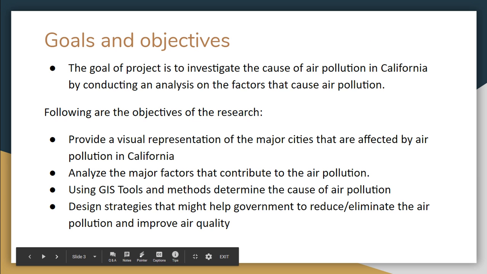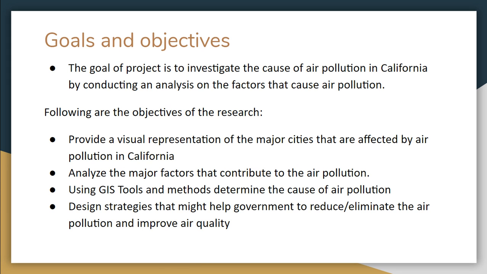The main aim of the research is to analyze and investigate the factors that cause air pollution, which in turn affects the quality of air. This research aims at providing a visual representation of the cities in California that have the highest levels of air pollution. Along with this, the objective of this research is to analyze the major factors that can cause air pollution.